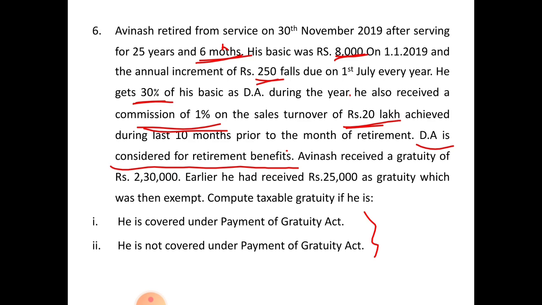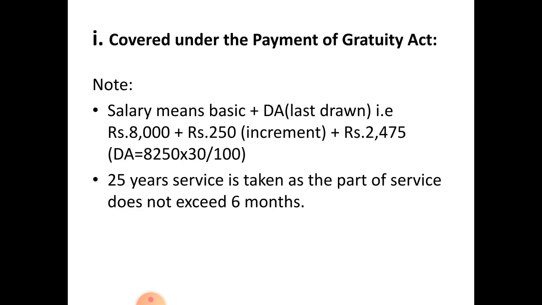Okay, here compute taxable gratuity if he is covered under Payment of Gratuity Act and not covered under Payment of Gratuity Act. Let us solve this problem. First you have to calculate taxable gratuity when he is covered under Payment of Gratuity Act. See the notes. Salary means basic plus DA, that is last drawn.